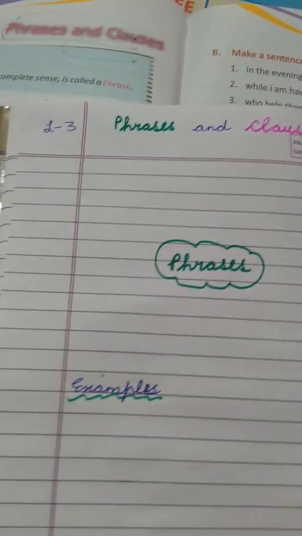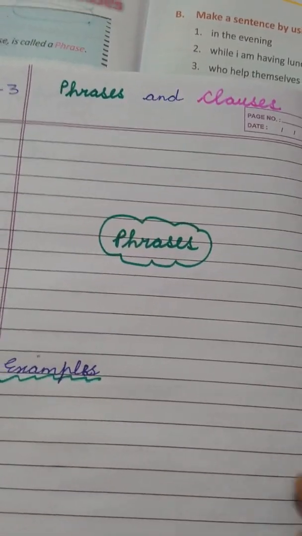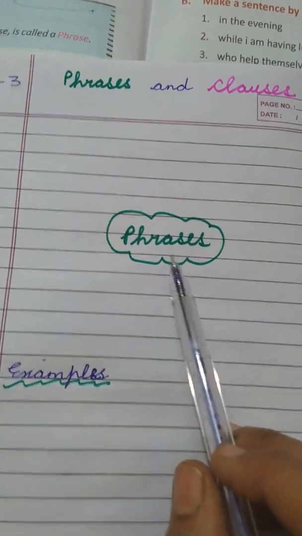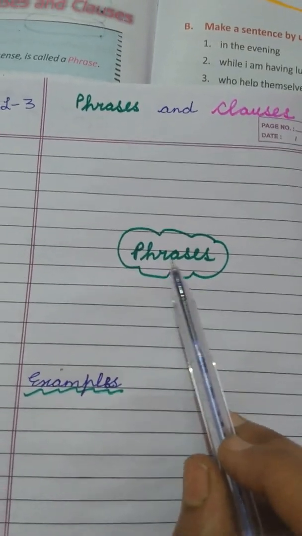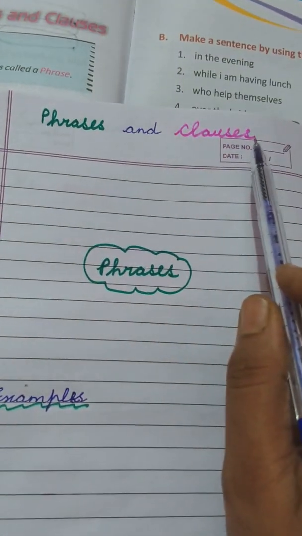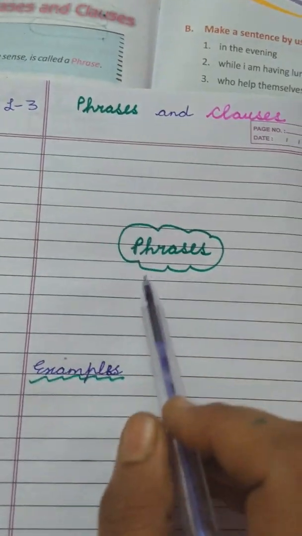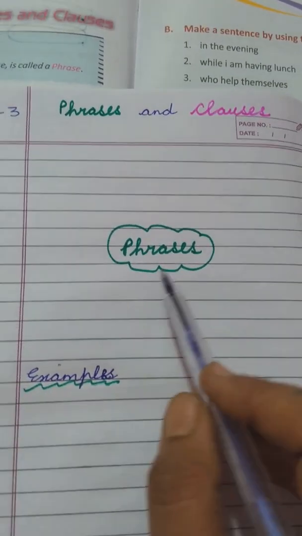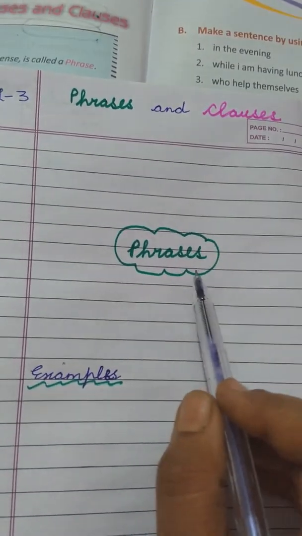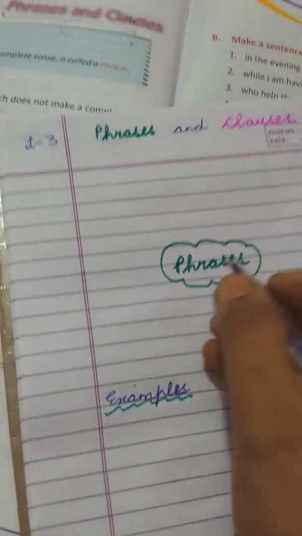But today we are going to start lesson number 3, phrases and clauses. So along with your books, keep your notebooks also, because we are going to learn about phrases and clauses very nicely. So about phrases, first of all, beta, you can use any of the colorful pen. This way you're going to make it more colorful and the things are going to be really interesting for you. In the center here, write phrases. Now when we are going to learn about phrases, start writing along with me.